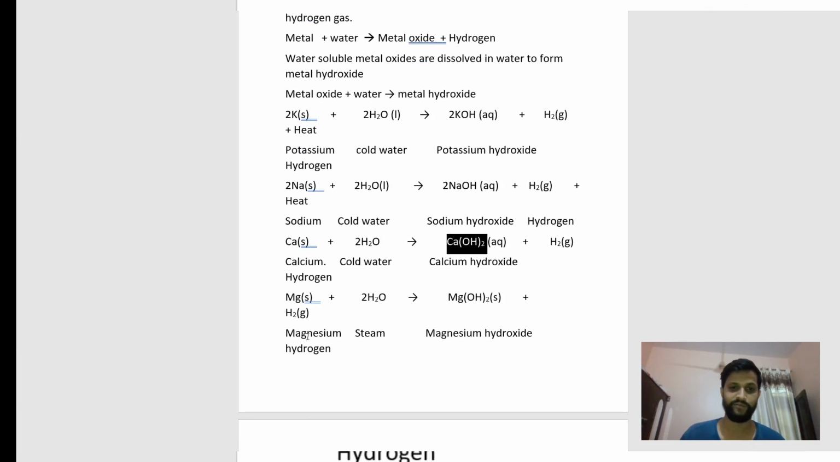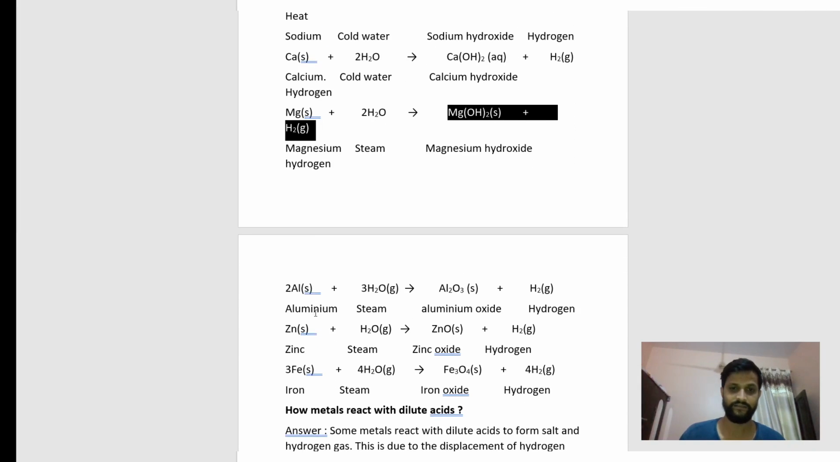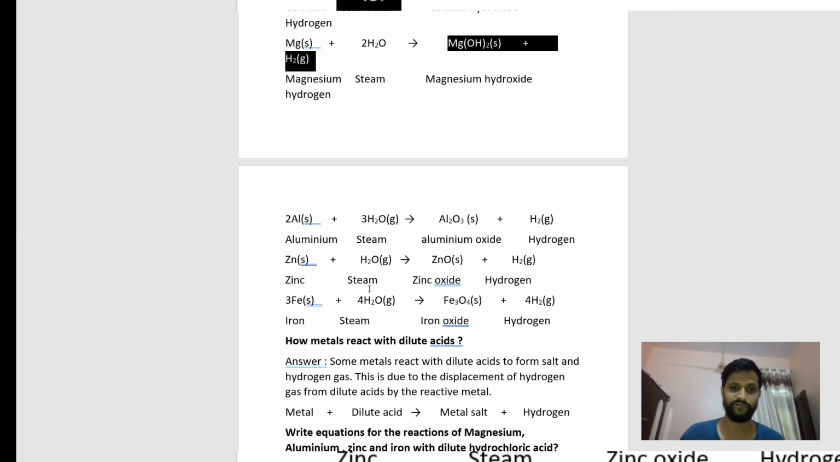We have a number of examples, like when magnesium reacts with the water, there is a formation of magnesium hydroxide plus hydrogen gas. Like aluminium reacts with the water, there is formation of aluminium oxide. When zinc reacts with the water, there is formation of zinc oxide. When iron reacts with the water, we have formation of iron oxide.